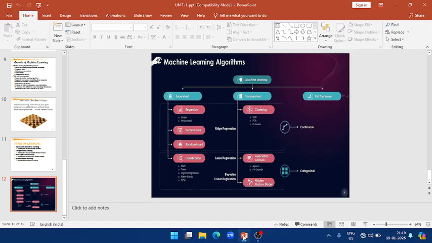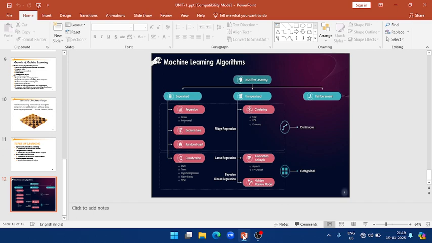Unsupervised learning is the process of finding patterns from the input data without any reference to labeled outcomes. It is again classified into types. One is clustering, which is the grouping of data. Examples are k-means clustering, hierarchical clustering, mean shift, and density-based clustering. The second one is the dimensional reduction method, and the third one is association analysis.